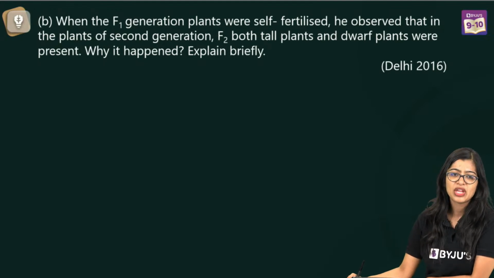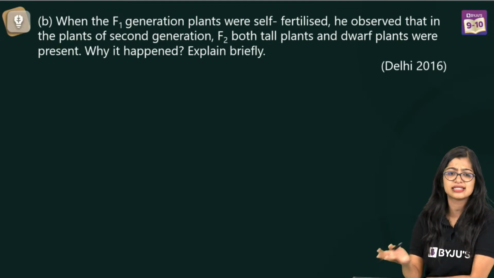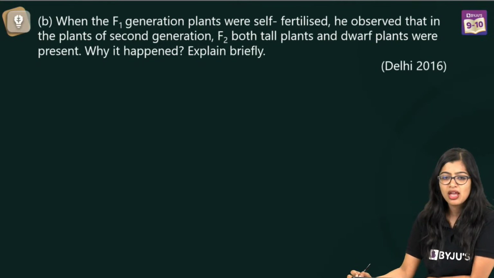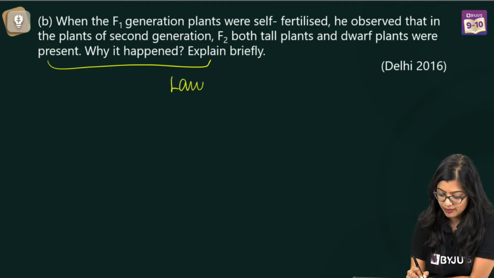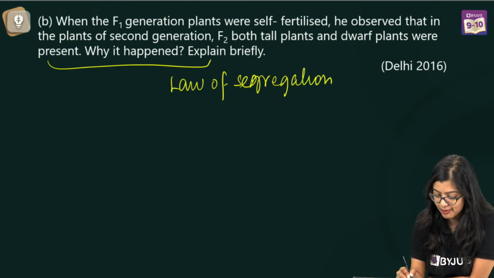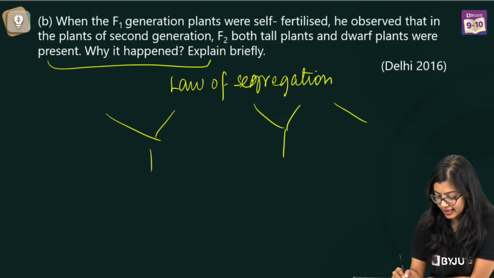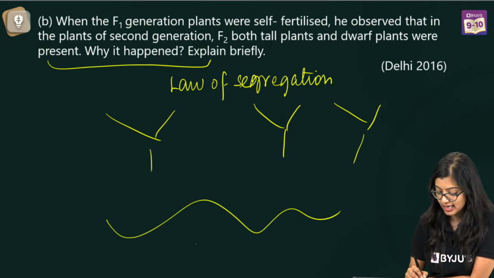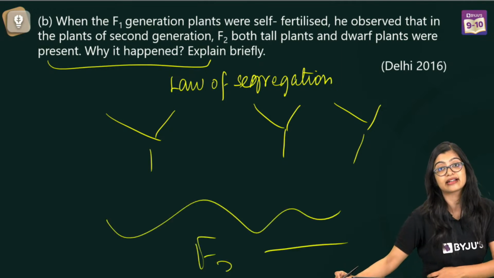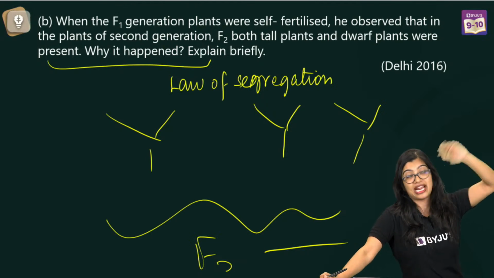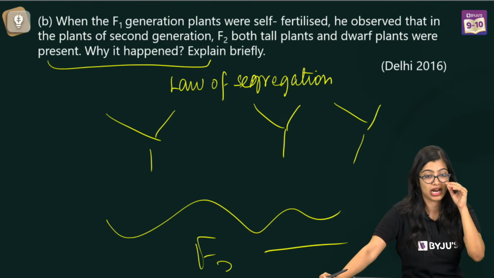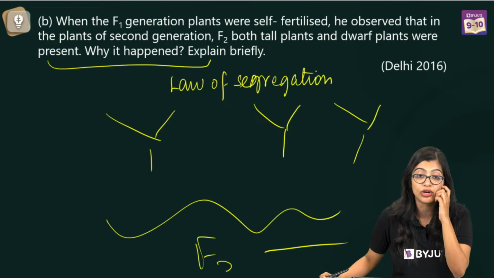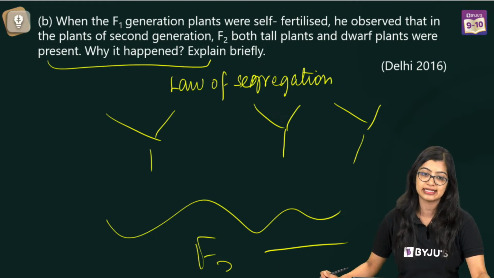2 more questions, and we are done with the session. We just have 15 questions, right? Now again, we know the answer to this. The answer comes from the law of segregation. During formation of gametes, there has been segregation of these alleles, and as a result in the F2 generation, a trait which we did not observe in F1 has reappeared in F2, right? And we know that recessive traits will only express themselves in homozygous condition.